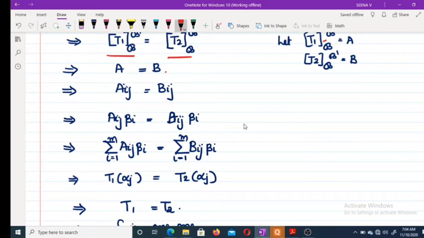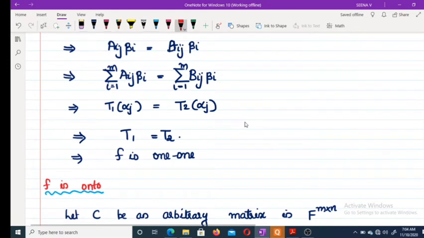And that means sigma i varies from 1 to m, Aij beta i equal to sigma i varies from 1 to m, Bij beta i, which is the same as T1 of alpha j, and this is the same as T2 of alpha j. This implies T1 equal to T2, because T1 of basis elements equals T2 of basis elements.